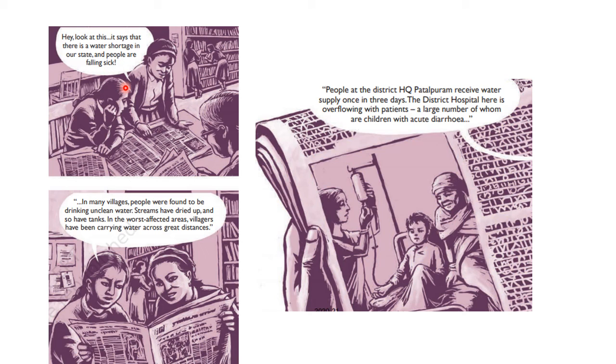In the worst affected areas, villagers have been carrying water across great distances. People at the district headquarters of Patalpuram receive water supply once in 3 days. The district hospital there is overflowing with patients, a large number of whom are children with acute diarrhea. Okay, so these are the things that they are reading in the newspaper.